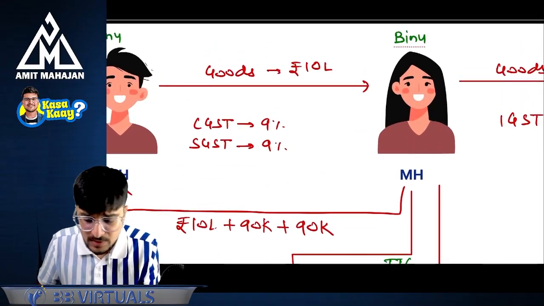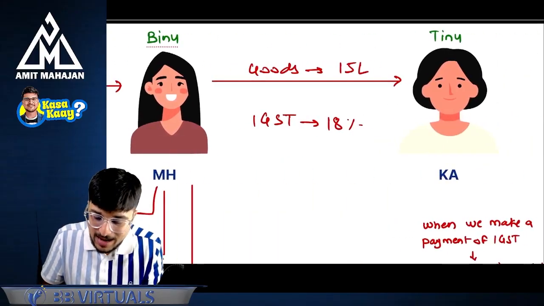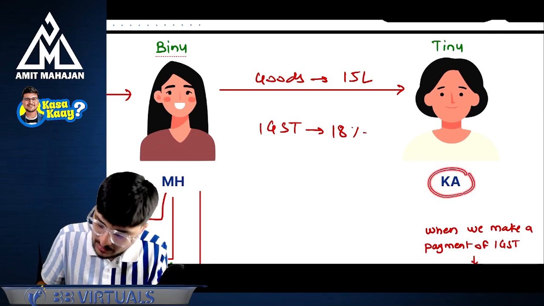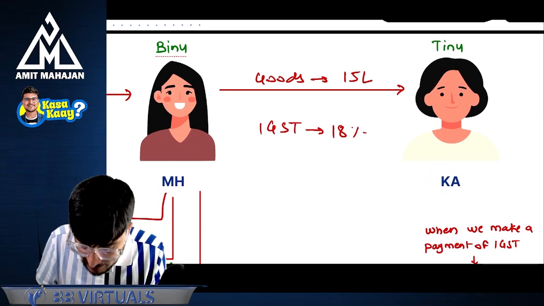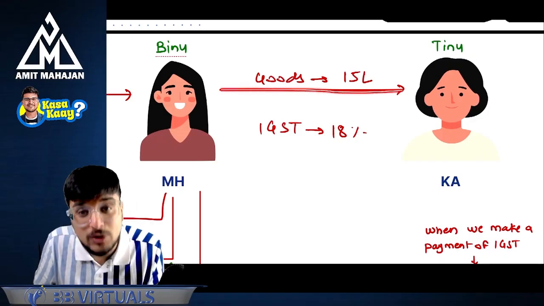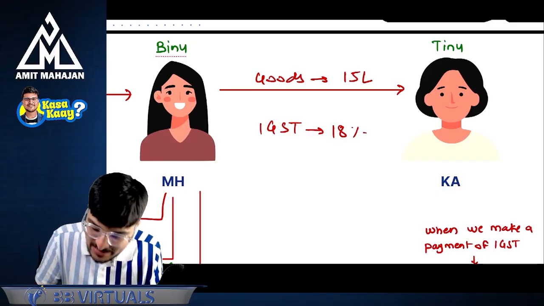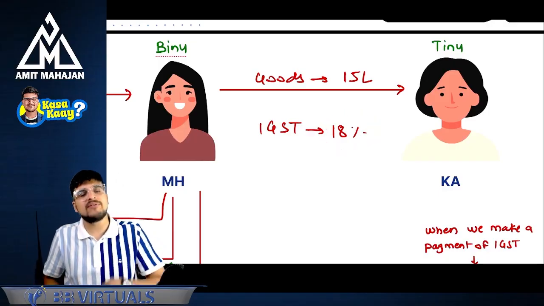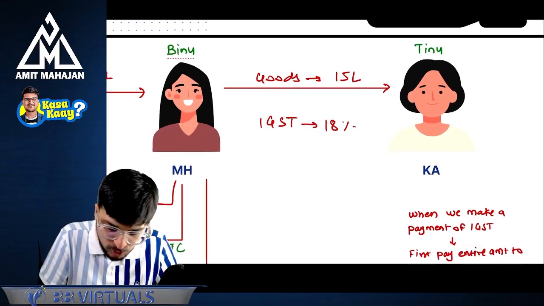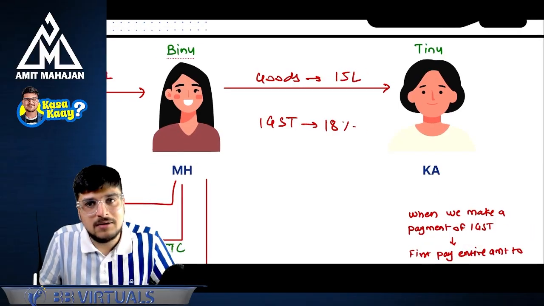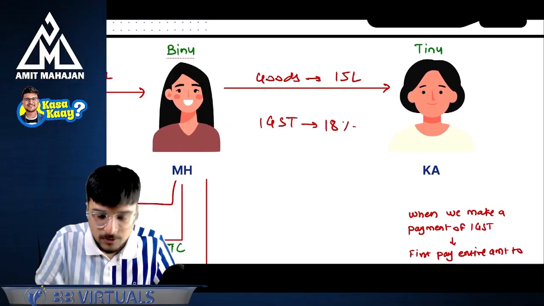Okay. Now, when Binu is selling the goods further, Binu is from Maharashtra and this Tinu is from Karnataka. Tinu is from Karnataka. Okay, no problem. When Binu is selling the goods to Tinu for 15 lakhs, can I say since it is interstate, IGST at the rate of 18% will be applicable, everyone? IGST at the rate of 18% will be applicable. Okay, sir, no problem. So this Karnataka lady, Tinu, will pay 18% IGST to Maharashtra's Binu.